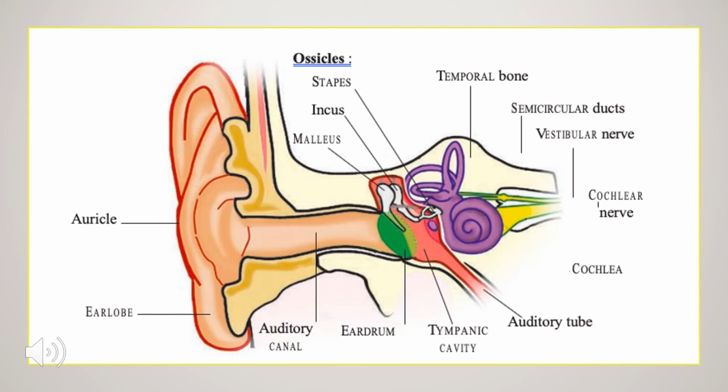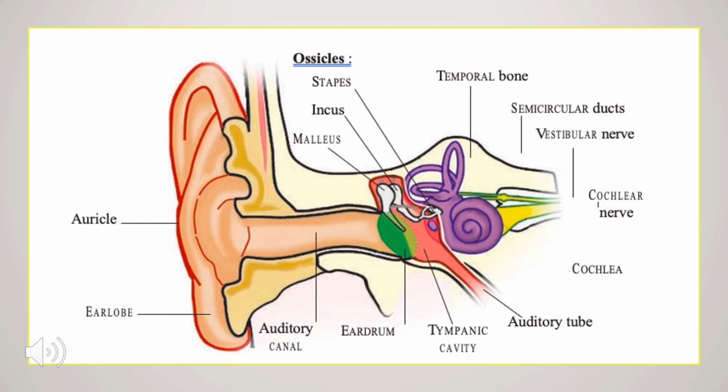The inner ear consists of the cochlea, vestibule and semicircular canals. The cochlea, as you can see in the diagram, contains the nerves for hearing. Just above the cochlea is the cochlear nerve. Next is the vestibule, which contains receptors for balance. Then the semicircular canals, or semicircular ducts, also contain receptors for balance.